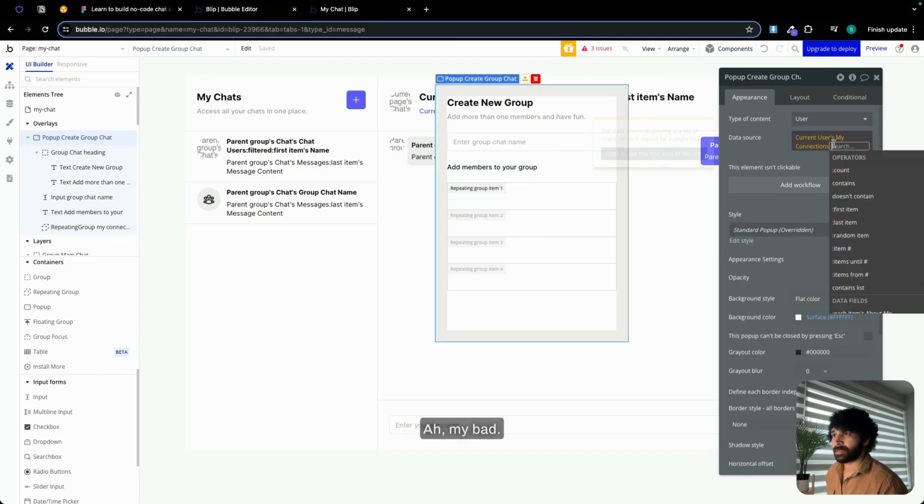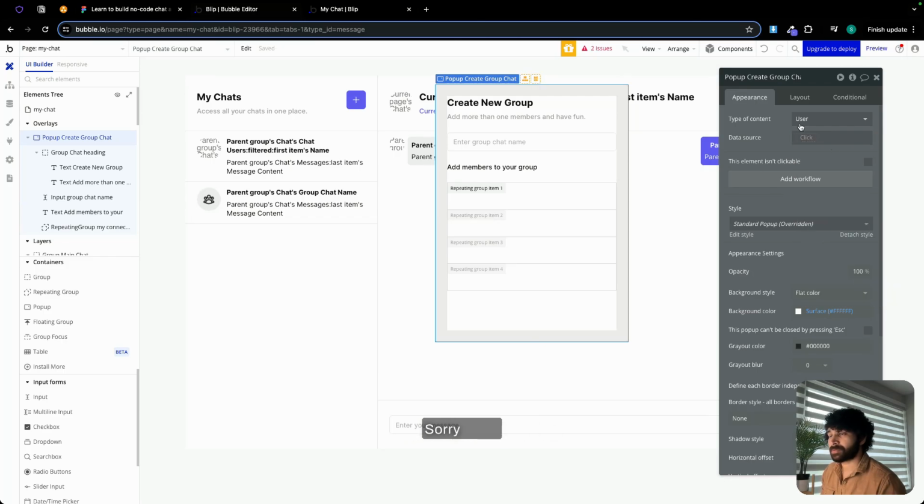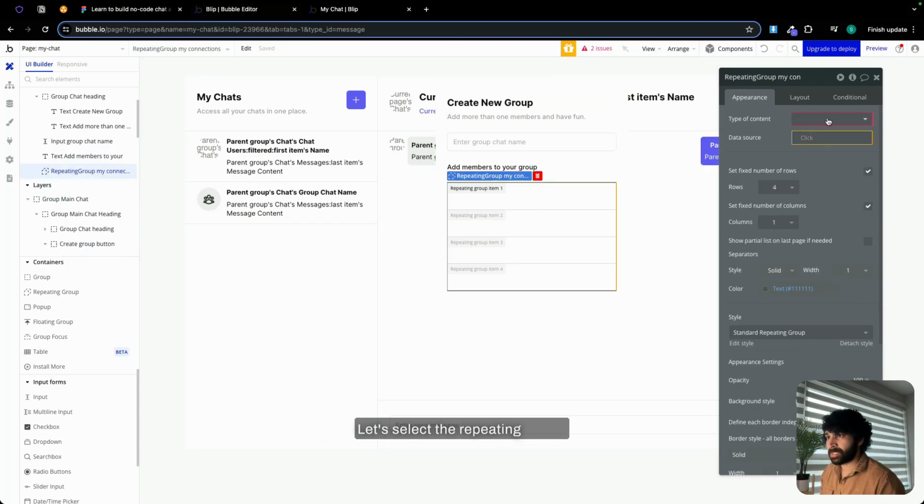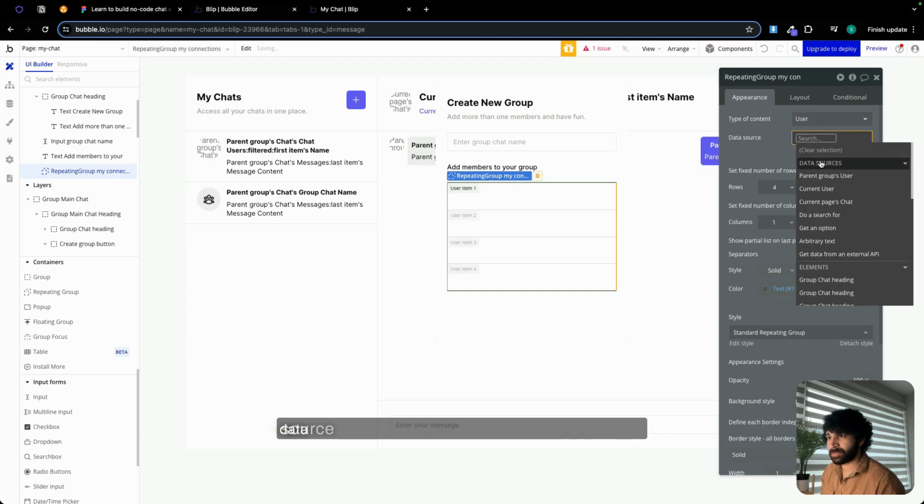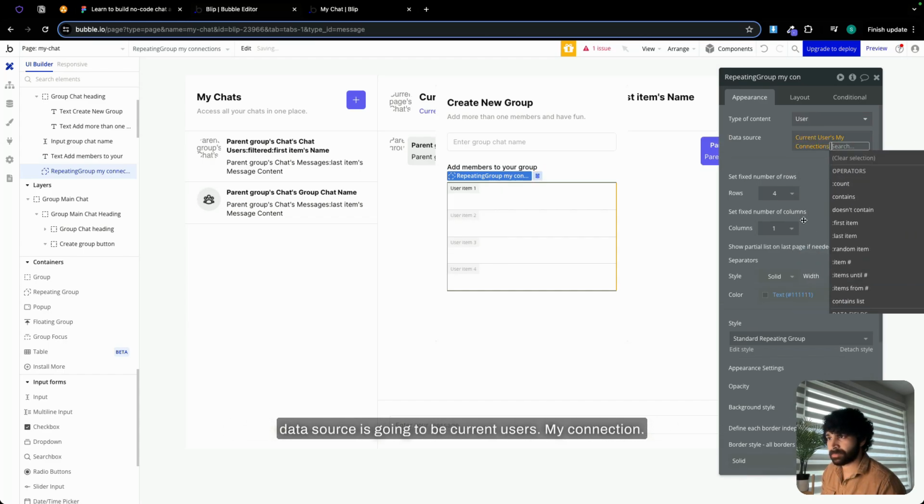My bad. I selected the pop-up. Sorry guys. Let's select the repeating group. Type of content is going to be user. Data source is going to be current users, my connection.